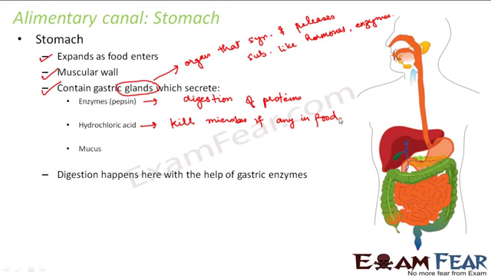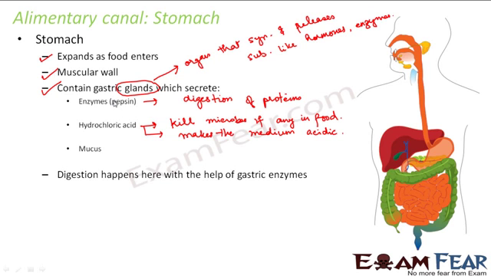What is the other function of this hydrochloric acid? This hydrochloric acid makes the medium acidic. So whenever some acid is present, the medium will become acidic, right? But what is the advantage of the medium becoming acidic? Now, if the medium becomes acidic, the gastric enzymes will be able to work. That means these gastric enzymes, as I said, pepsin, work only in acidic medium. So we need something to make the medium acidic. So for that, they secrete hydrochloric acid as well.